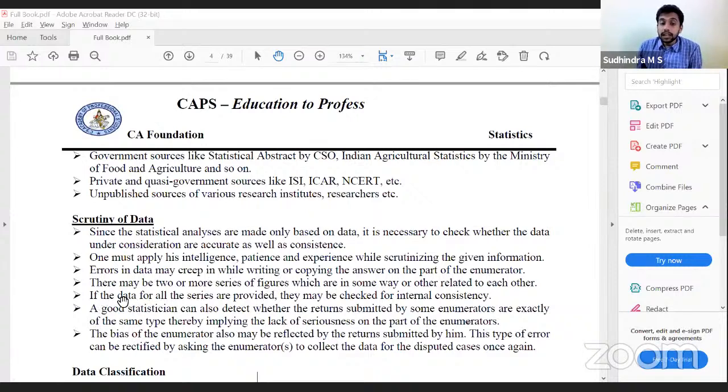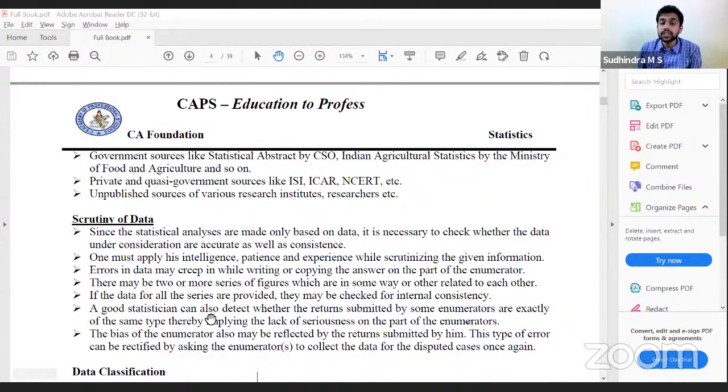Then, if the data for all the series are provided, they will be checked for internal consistency. If the number of children is specified as 3 and only 2 children's information is given, we can check for its consistency. It is incomplete. We can ask the enumerator to get the information again.